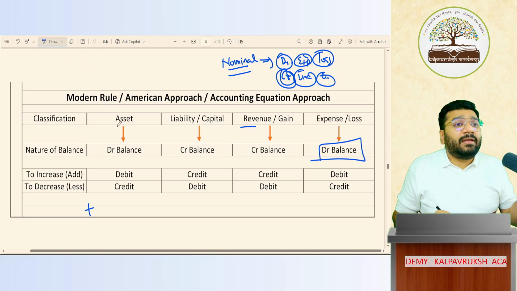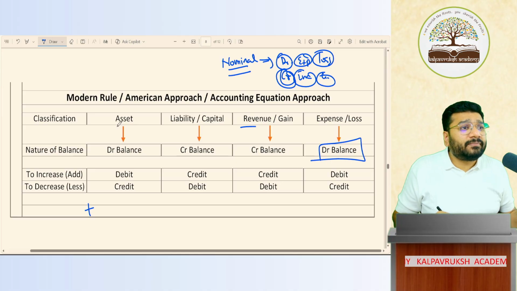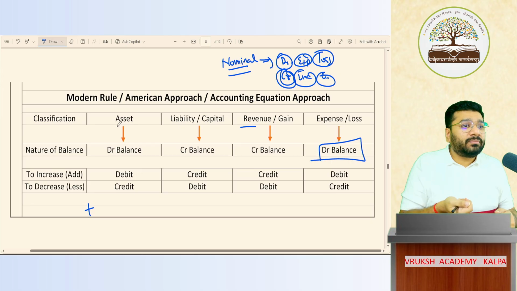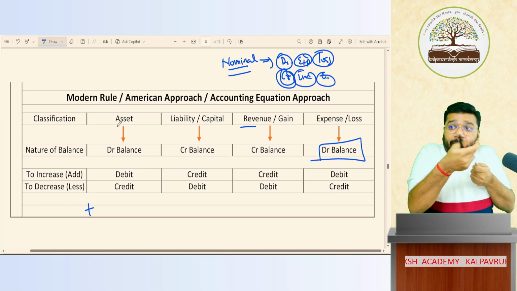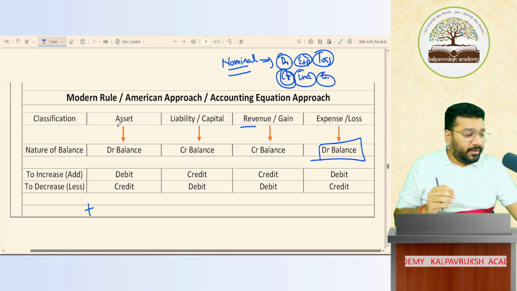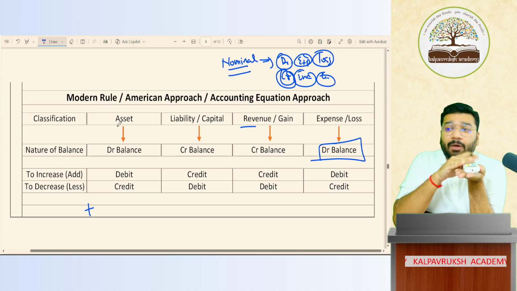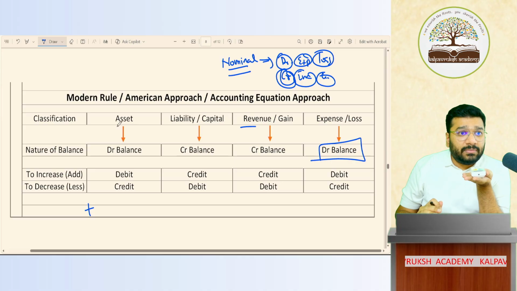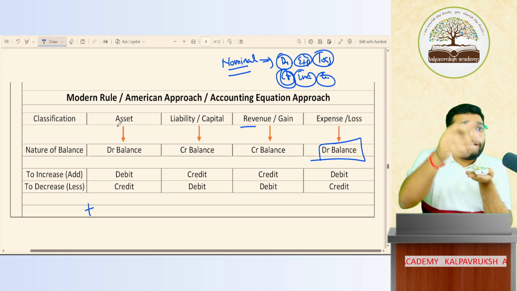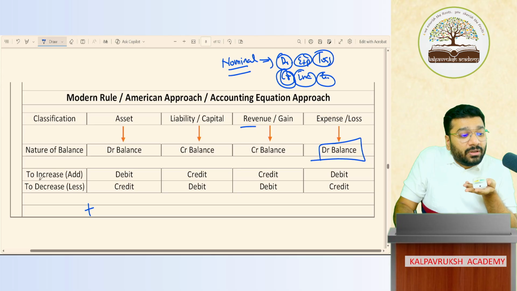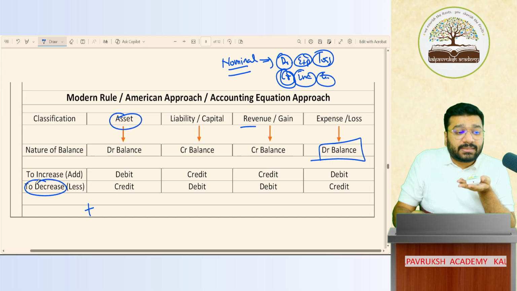Now what is the perspective? If I buy any product, I'm paying money, cash. Cash is going out. Yes or no? If I keep on paying cash, will my cash balance increase or decrease? I have 1 lakh in hand. In that I pay 10,000. The moment I pay 10,000 from this, what is my balance? 90,000. So by paying cash, by giving an asset, my asset balance reduces.